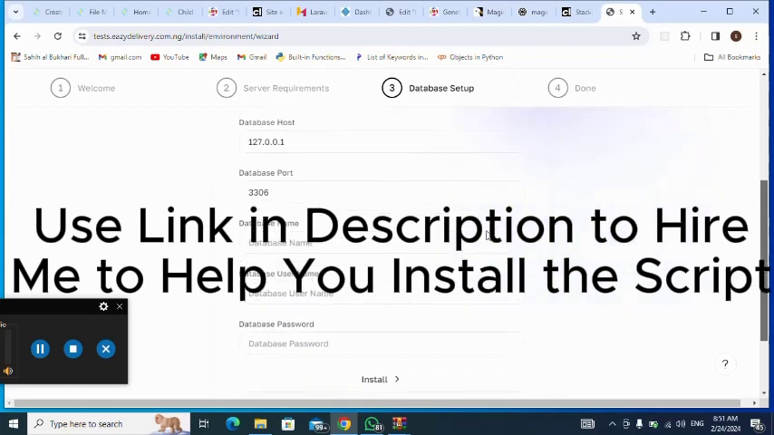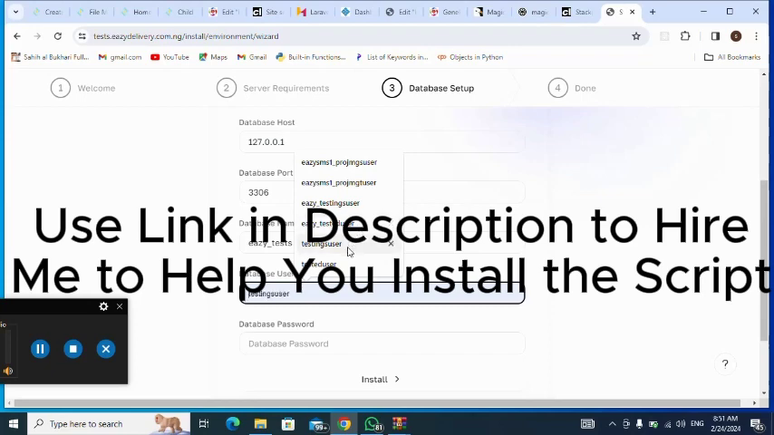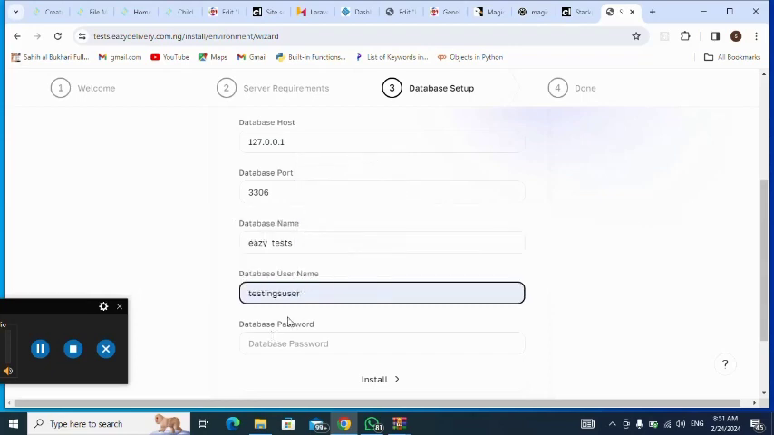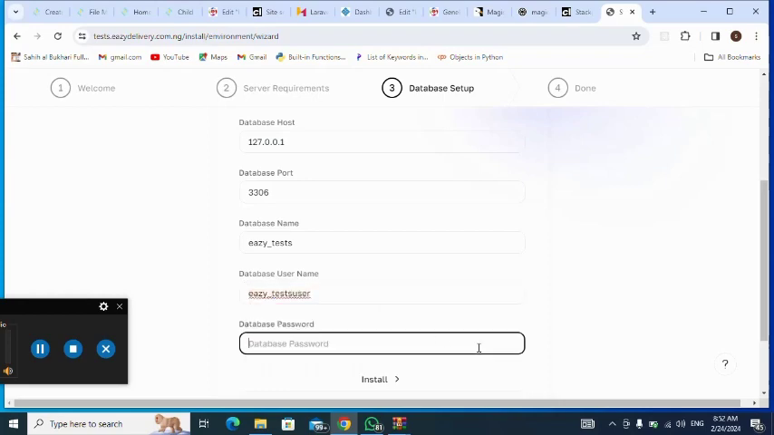Okay, database name is going to be test. I use test. Yes. Username, this is what I used. That's my database username, then my password. Next I click on install.